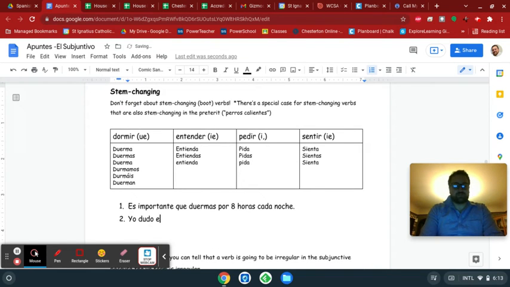Yo dudo que los estudiantes entiendan. Now, if I was indicating that they understand something, I would say los estudiantes entienden. But I'm going to say entiendan el concepto.